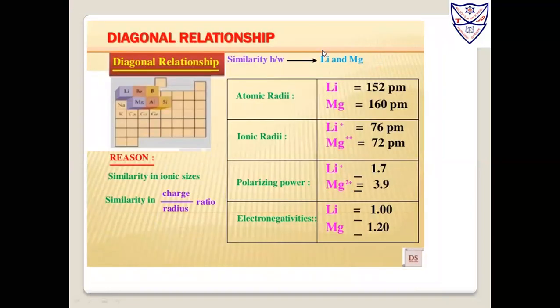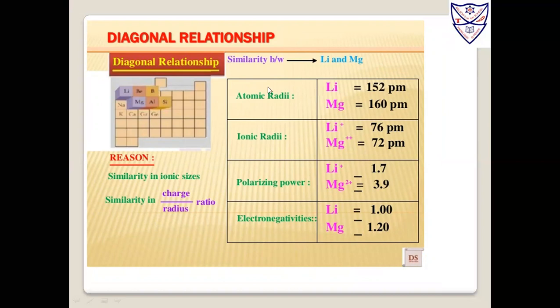Now, the diagonal relationship between lithium and magnesium. As you see here in the modern periodic table, lithium is in group 1 and magnesium is in group 2, and it is a diagonal relationship. You can see lithium, sodium, potassium, rubidium, cesium, and beryllium, magnesium, calcium, strontium down below. So both are correlated with each other.